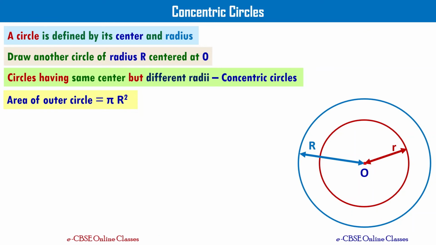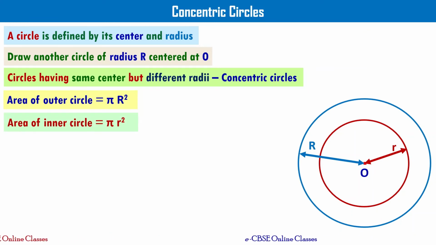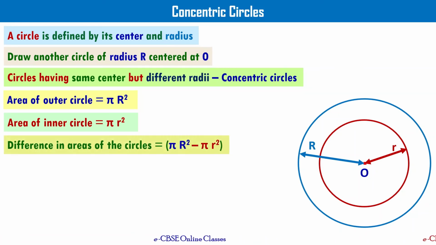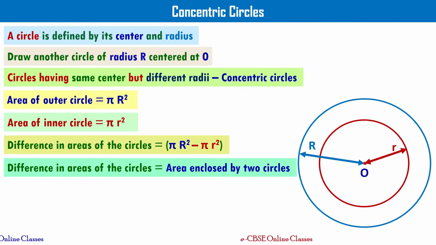Area of the outer circle can be written as pi times capital R square, and area of the inner circle is pi times small r square, right? The difference in the areas of these two circles is pi capital R square minus pi small r square. That is the area enclosed by the two circles.